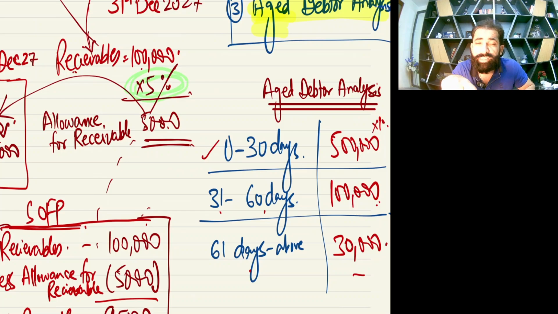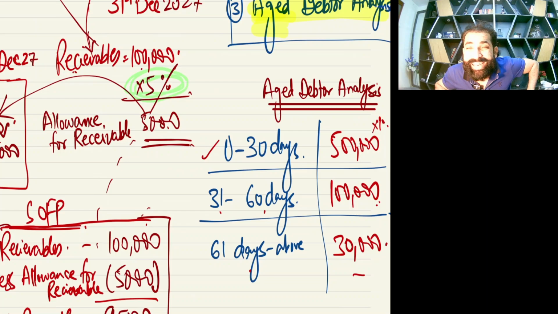What does it mean? The first category is the good people. We recently did credit sales to them, and since the due date only 15 or 20 days have passed, so we are not worried about this first category.